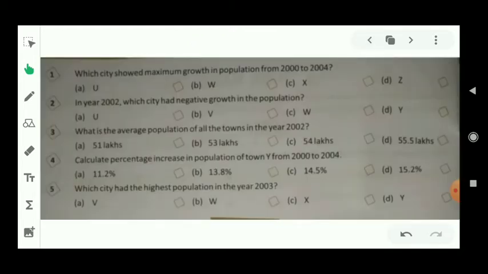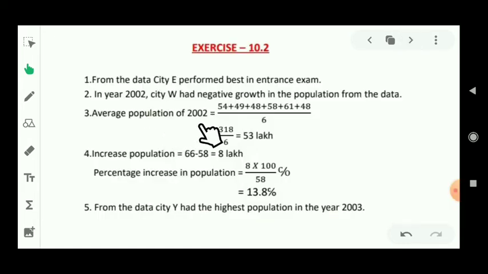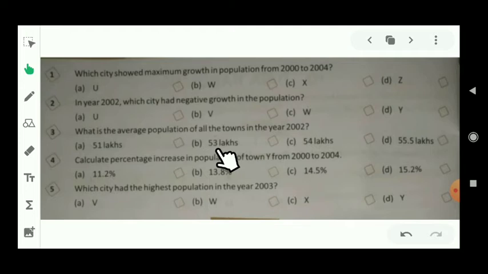Let's see the next question. Now we have to find the average population of all towns in the year 2002. Let's see the average. The average population for 2002 is 54 plus 49 plus 48 plus 58 plus 61 plus 48 divided by 6, because the total number of values was 6. After solving it, its value will be 53. And because we have to find the population in lakh, we have to write lakh here. That means its value will be 53 lakh. That means option number B.